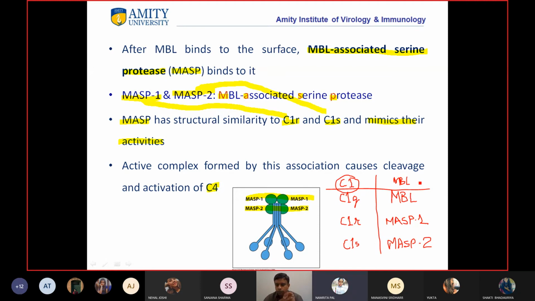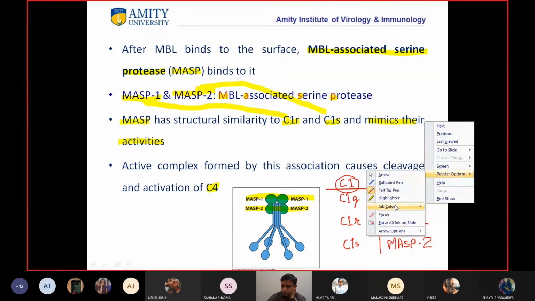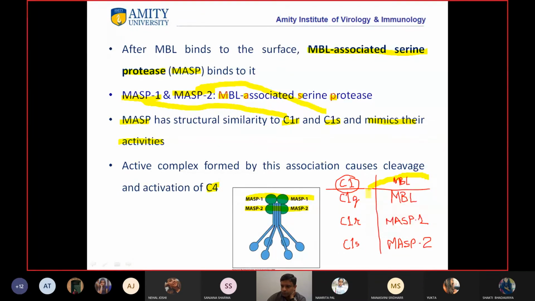Yes, sir. Okay. So now you just remember this. In the MBL pathway, it will start with MBL, and MBL is associated with MASP1 and MASP2. If you understand this, you can now understand the whole pathway.